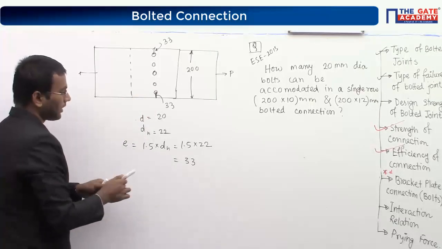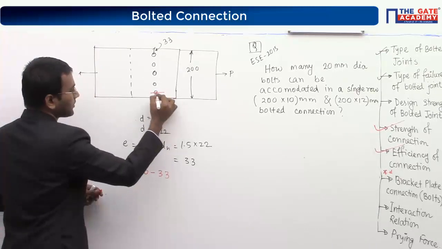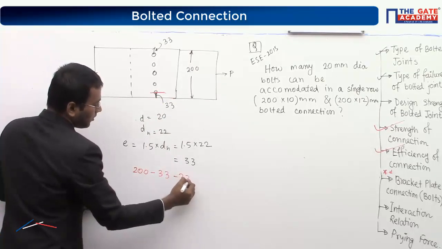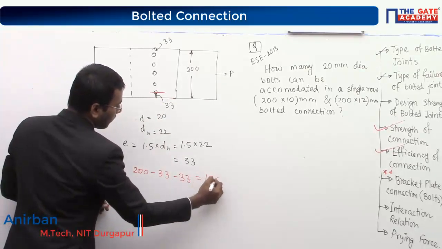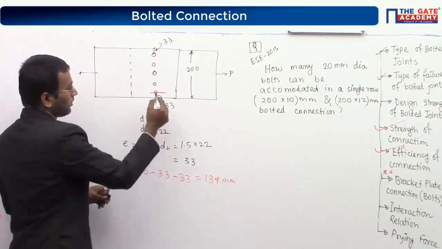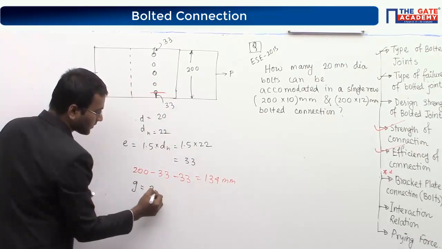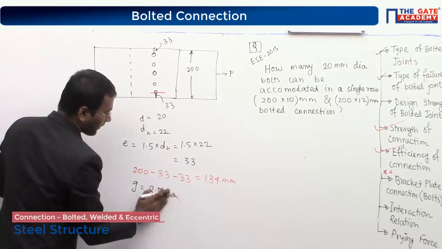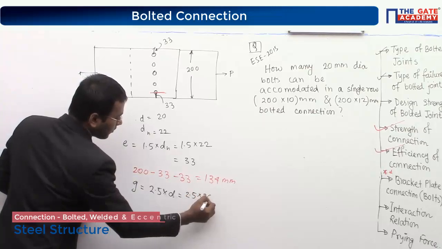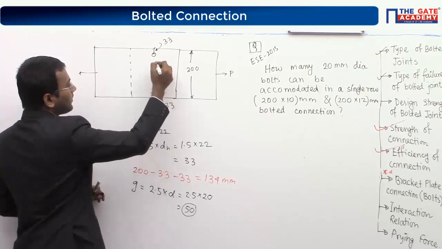Remaining is your center to center, 134 mm. Now, if I provide one here, this should be your gauge distance. Gauge distance is the minimum value of pitch distance, so 2.5 into D, which is 2.5 into 20, so it will become 50. This side also 50.